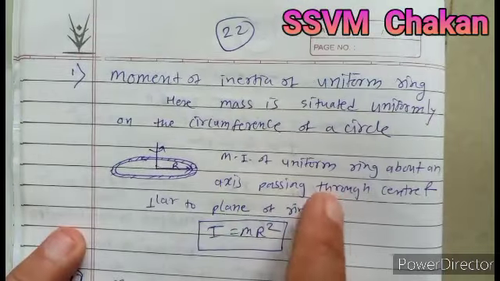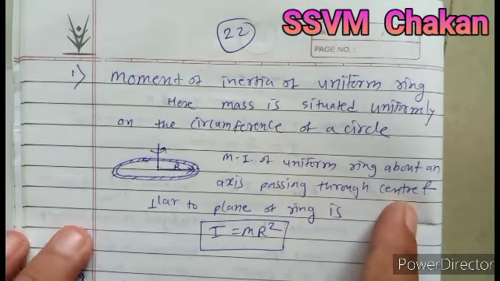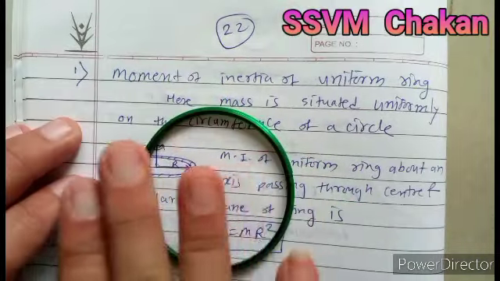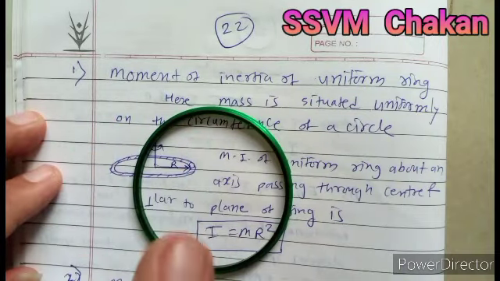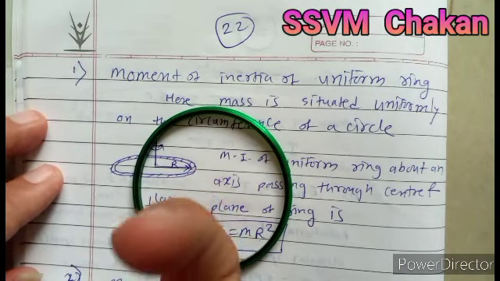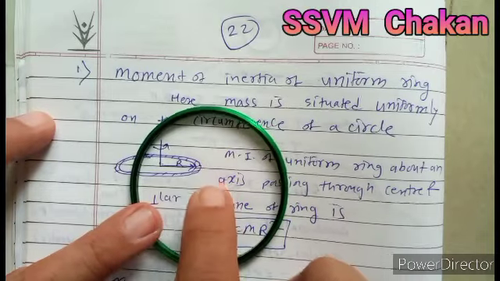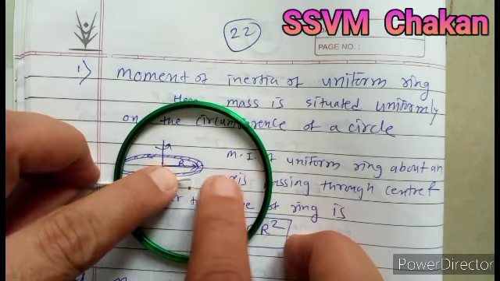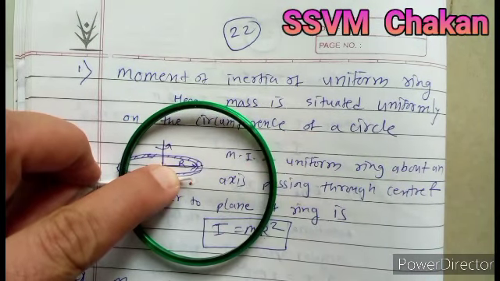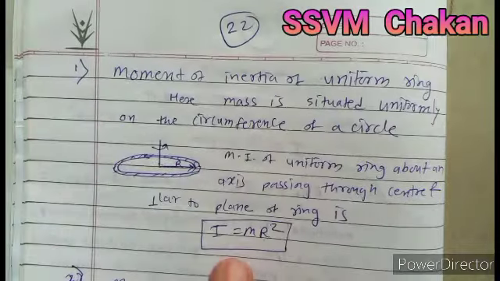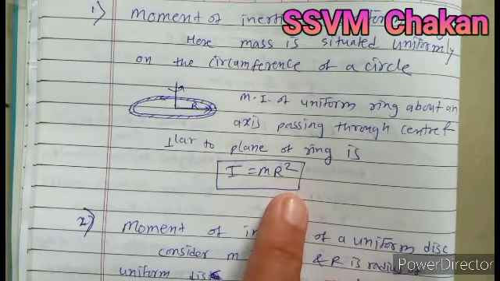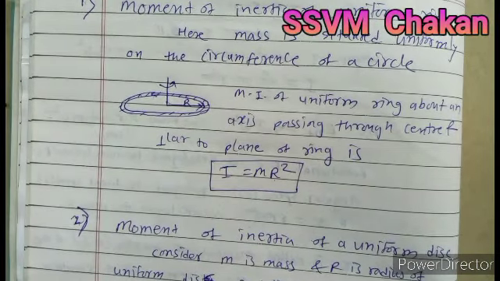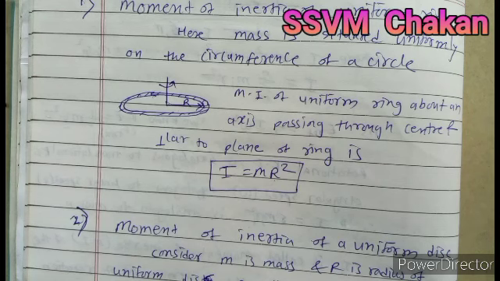The moment of inertia of a uniform ring about an axis passing through the center and perpendicular to its plane. What is a plane? This is the plane of the ring, and the axis is perpendicular to it, in this way or from the bottom side, through the center. The radius of the ring is r and the mass of the ring is considered as m. Then the moment of inertia of the ring is I is equal to m r square. Using that formula, we derive the moment of inertia of a disc.